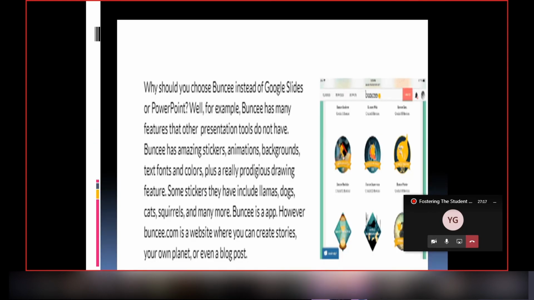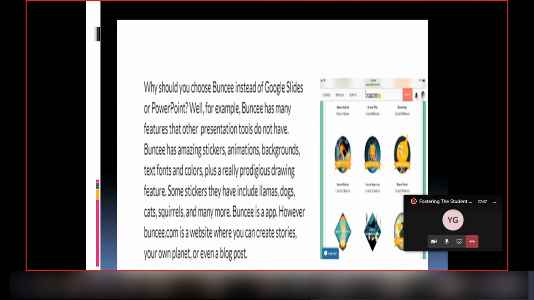Why should you choose Buncee instead of Google Slides or PowerPoint? Well, for example, Buncee has many features that other presentation tools do not have. Buncee has amazing stickers, animations, backgrounds, text fonts, and colors, plus a really prodigious drawings feature. Some stickers they have include llamas, dogs, cats, squirrels, and many more.